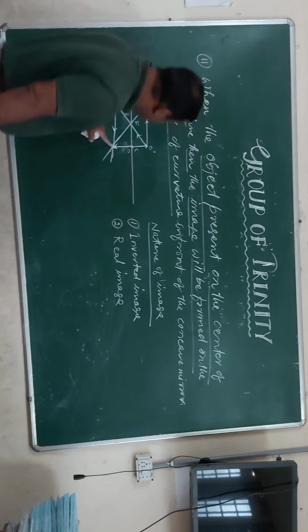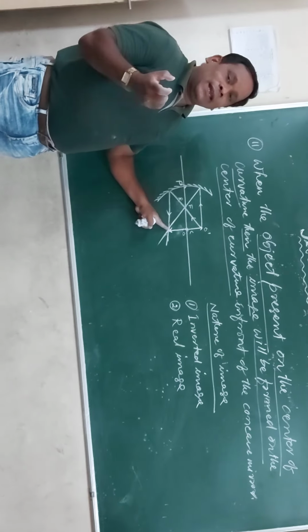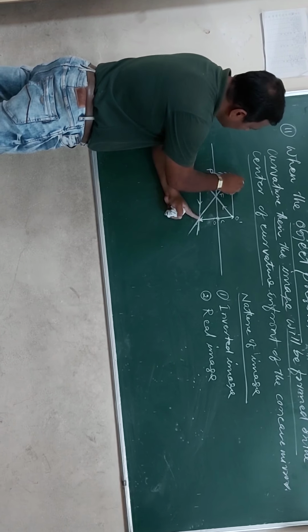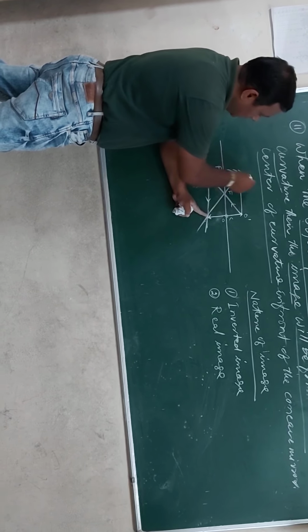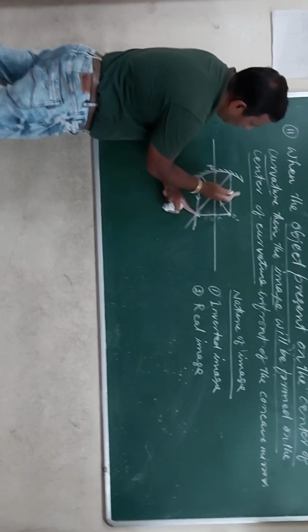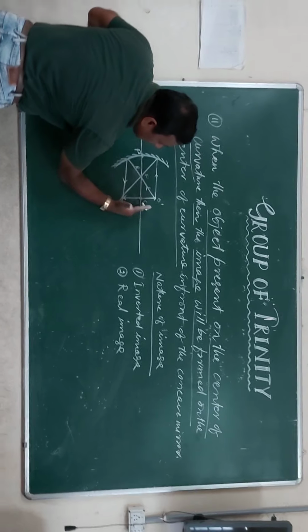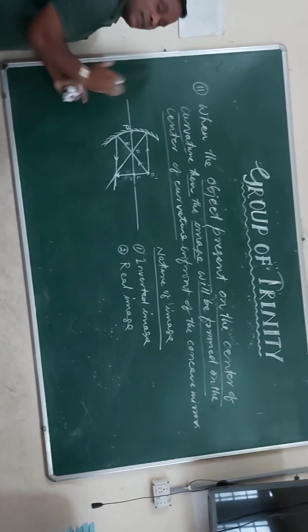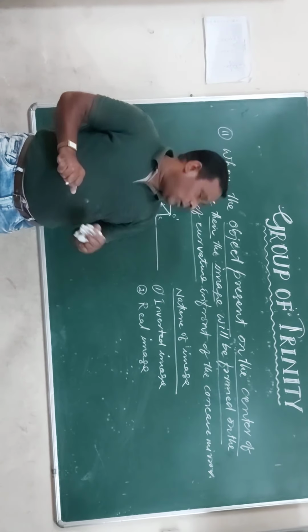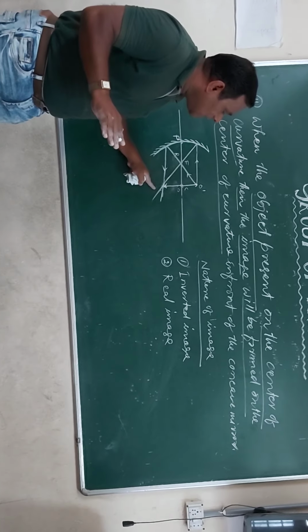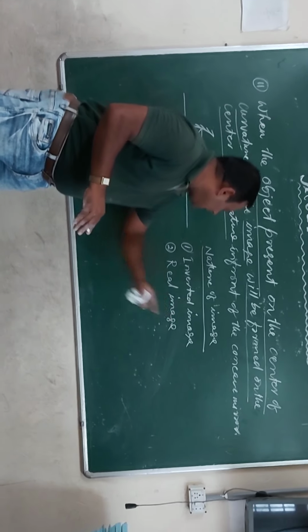Real image means an image you can easily capture, right? In front of the mirror, this is the reflecting surface, isn't it children? Yes, this is the reflecting surface. In front of the concave mirror, if you place a screen, you can easily get the image of the object on the screen, right? Therefore it is called a real image.